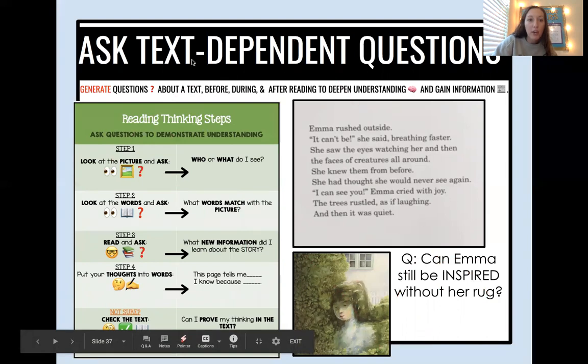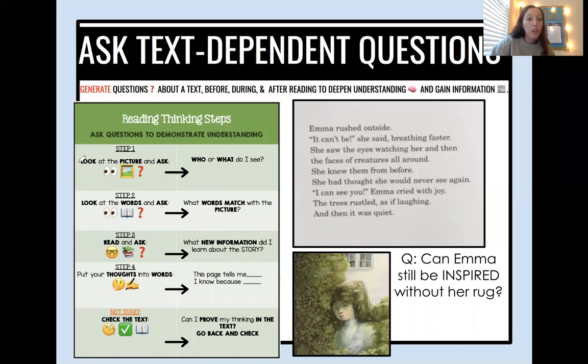So the very first thing I want to do is look at the picture and ask, who or what do we see? So if we look at this picture down here, we see Emma, but it looks a little different. She kind of looks like she's in the trees. It kind of looks like she's fading. So we know that this is Emma's imagination. Emma's imagining seeing somebody when she goes outside. After she threw away her rug, she sees a lot of those creatures, and this is one of them. And we know that it's not real because it's in the bushes. Do people live in the bushes? No. So we see Emma imagining.